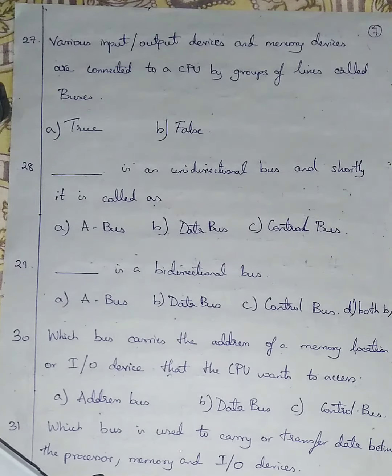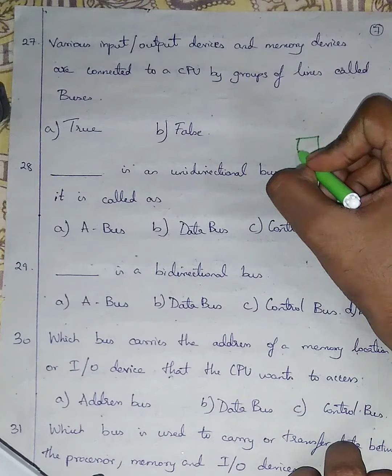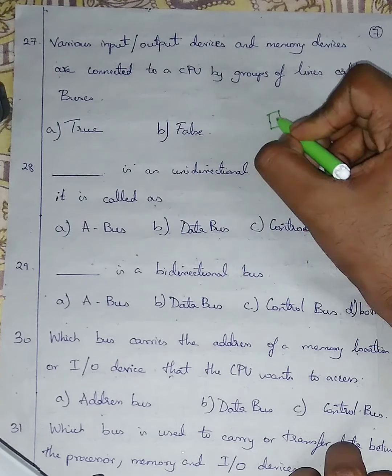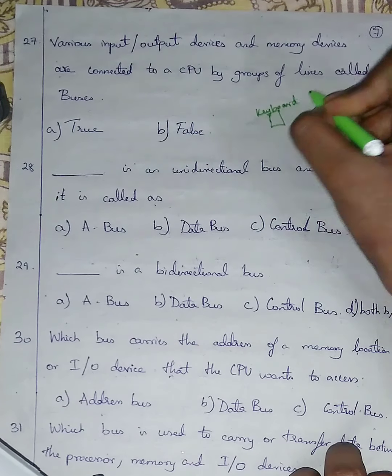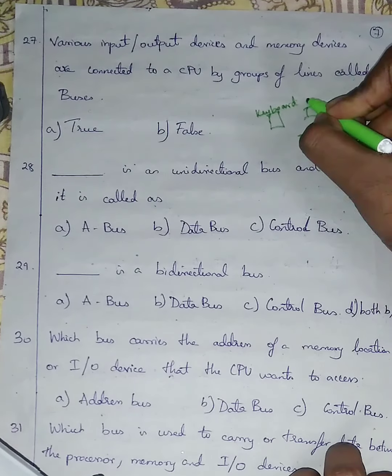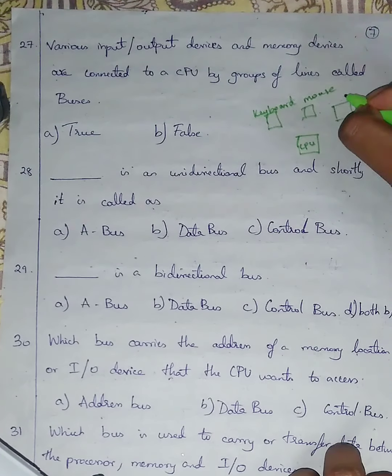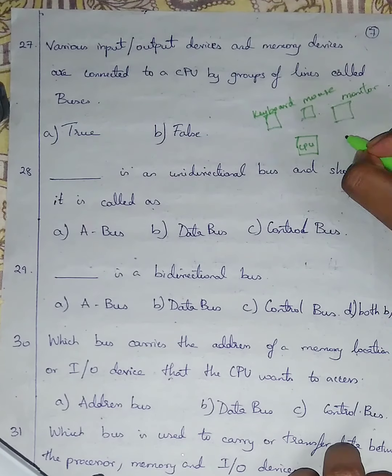We'll be connecting CPU with our input device, with output device, and with memory device. If this is a CPU, this is an input device, keyboard, let it be keyboard. This will be mouse. This is monitor. This is a memory card.